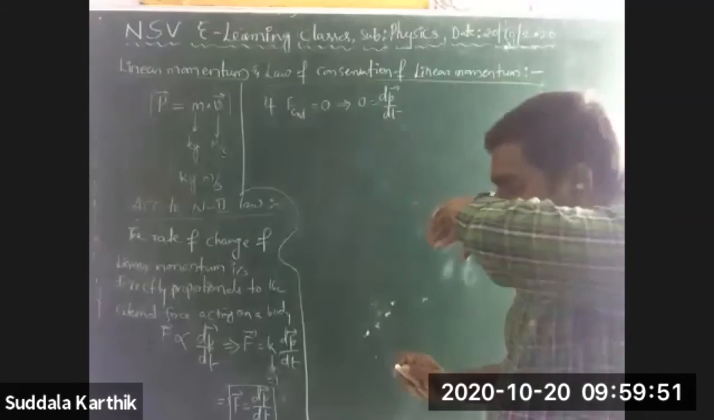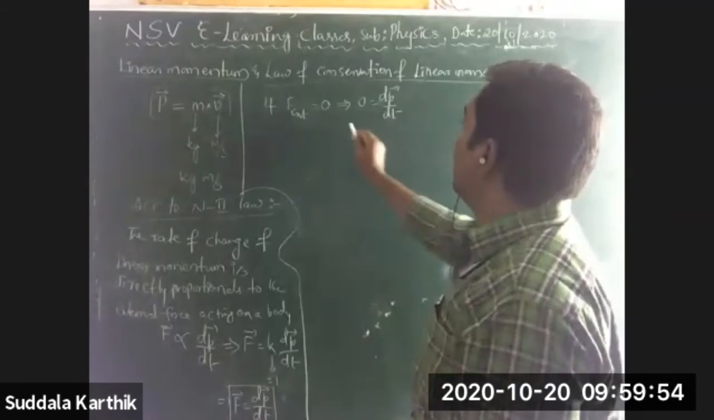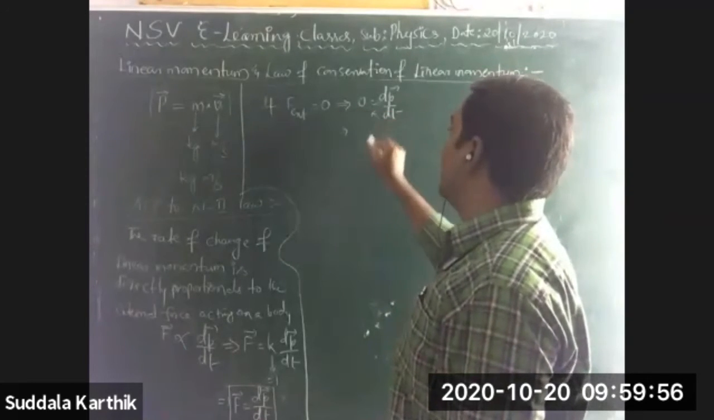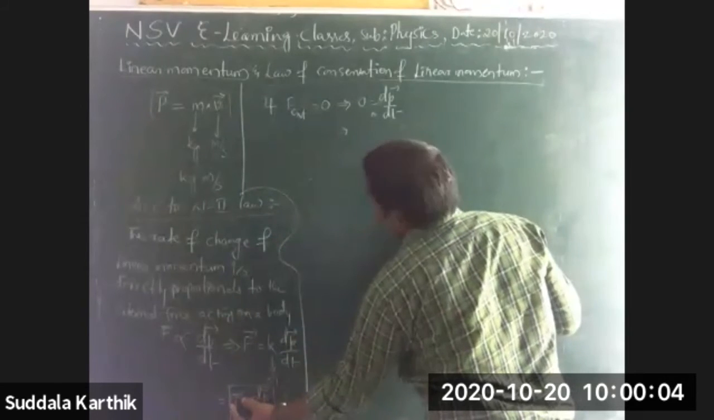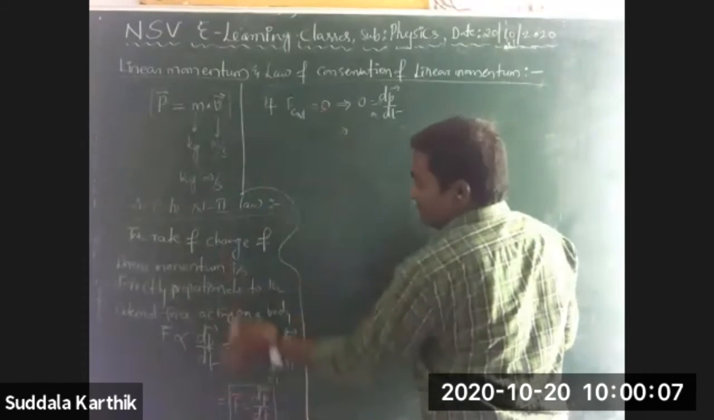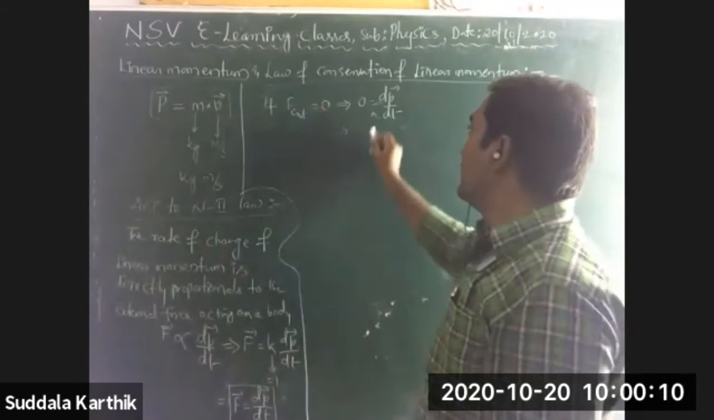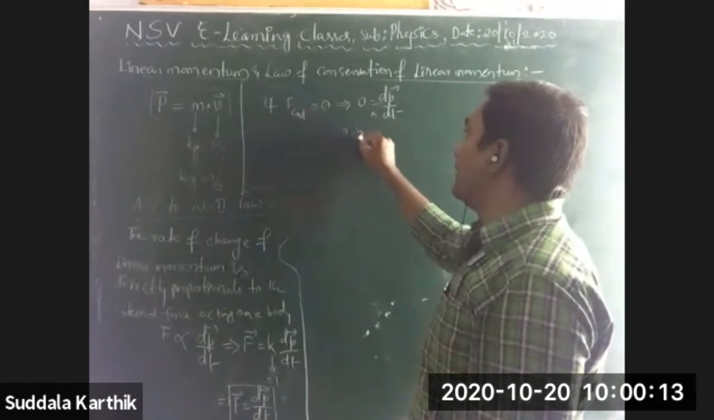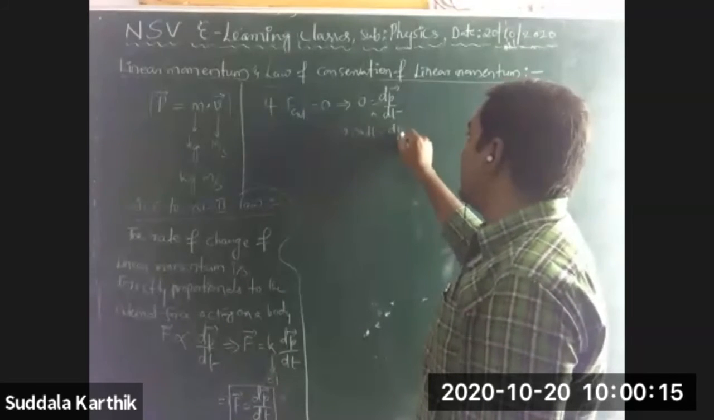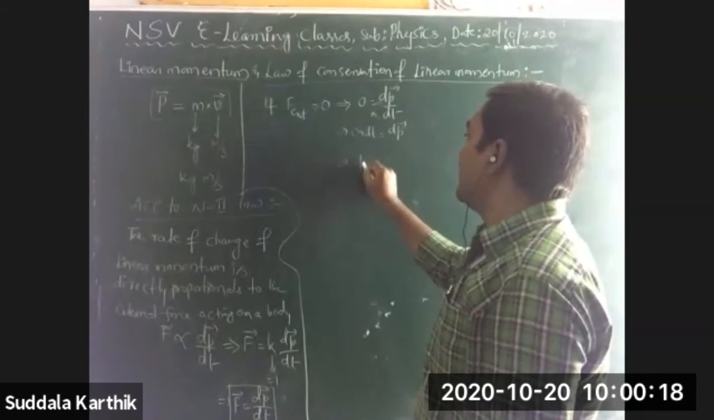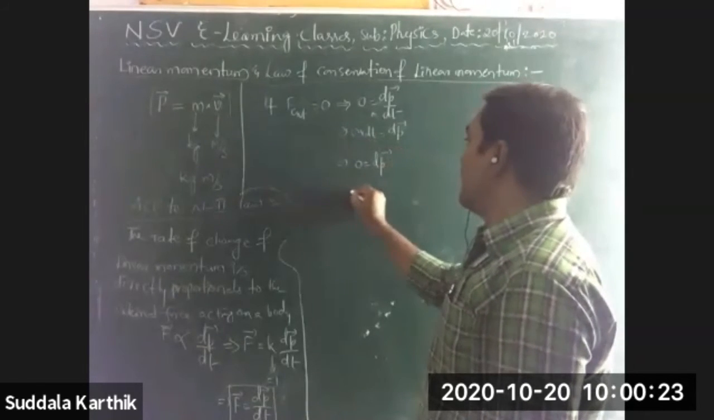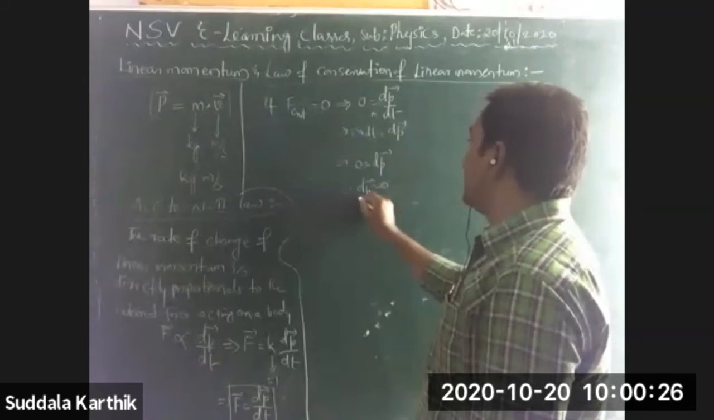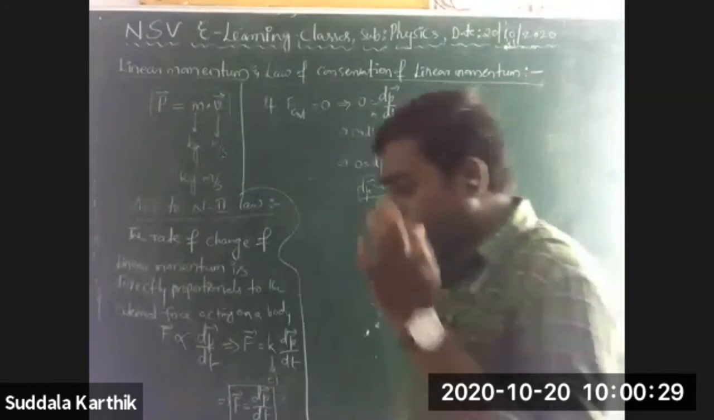That 0 is equal to dP bar by dt. That implies you can write, instead of F external, I have substituted that 0. Now dt, I am sending this side. 0 into dt is equal to dP bar. That implies dP bar is equal to 0.